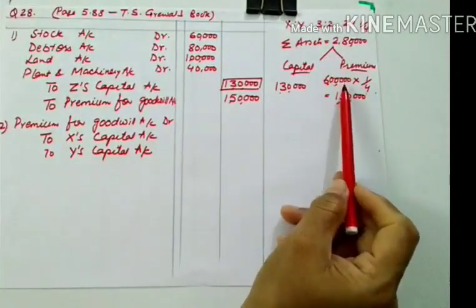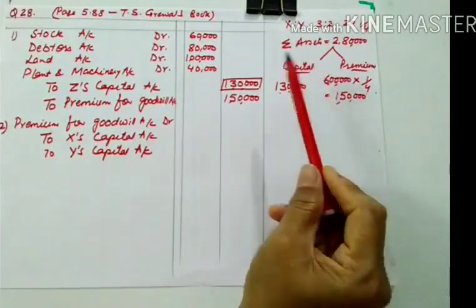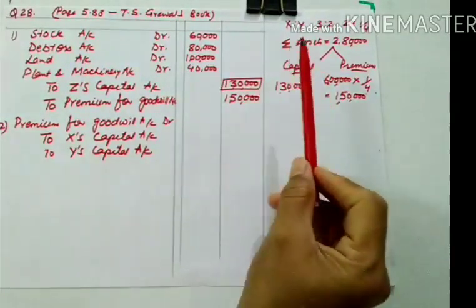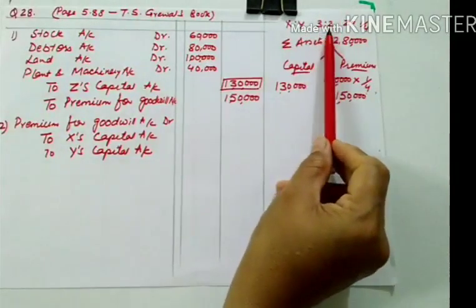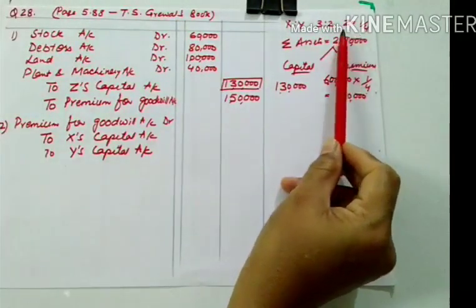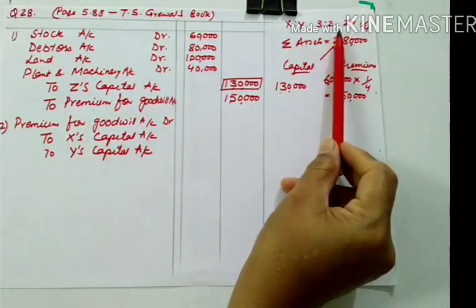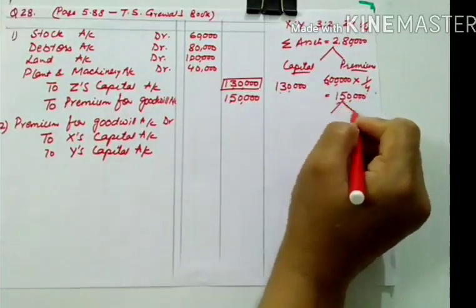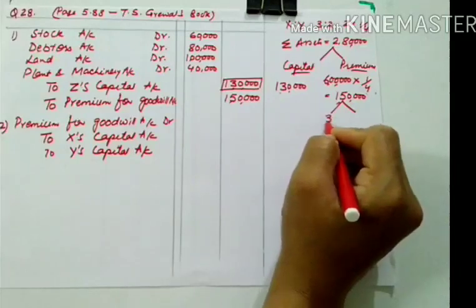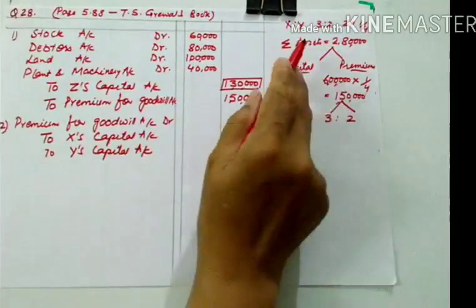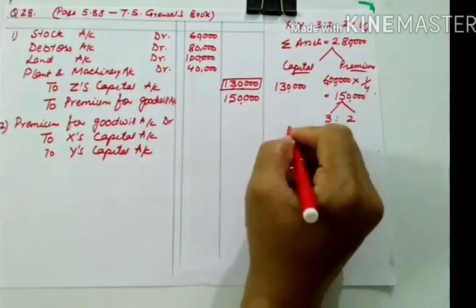Here we need to calculate the new profit sharing ratio, because this is to be distributed in the sacrificing ratio. Now I told you earlier also, if the old ratio is given to us and a single share of the partner is given to us, in that case the old ratio will be the same as the sacrificing ratio. So let us divide this 1,50,000 in the sacrificing ratio.